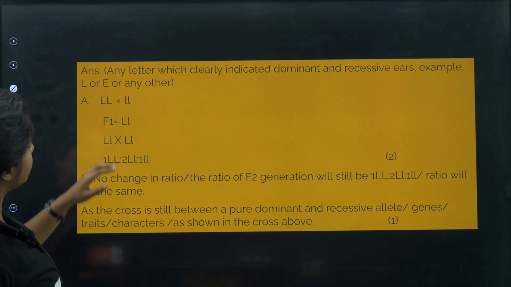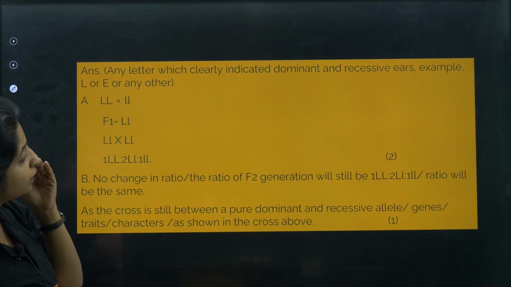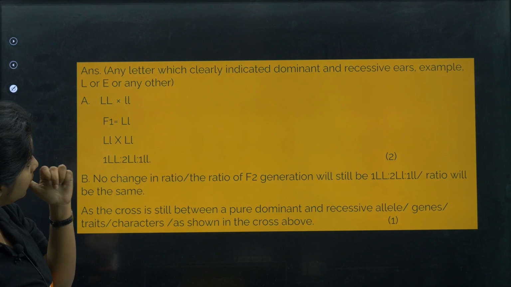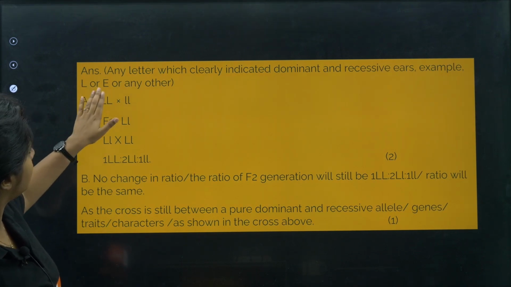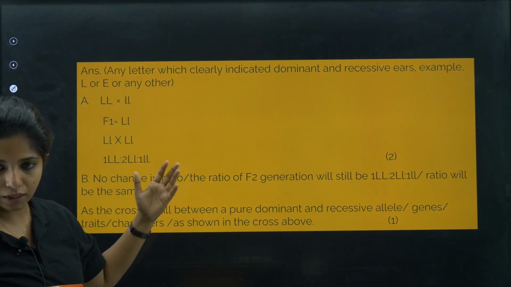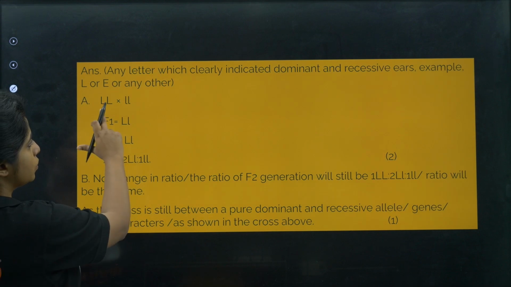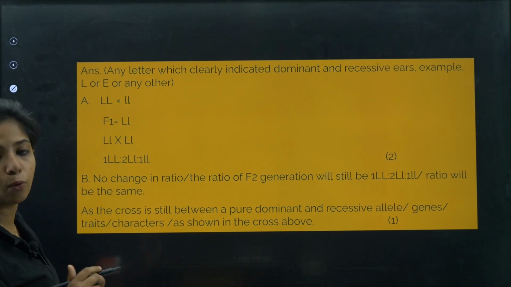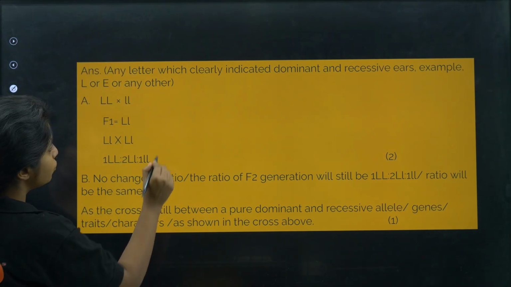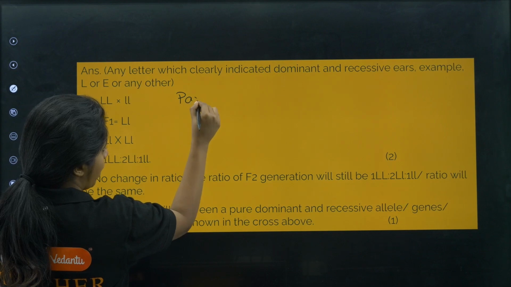So how do you write the answer? Use any letter which clearly indicates dominant and recessive, for example capital L, or E for any other trait. You can use anything like that, and now you are explaining. So you fuse them, do not write like this, write how I showed you properly. If you want to know, I'll write. So this is parents, my dear children.